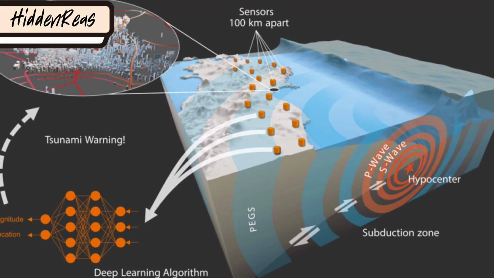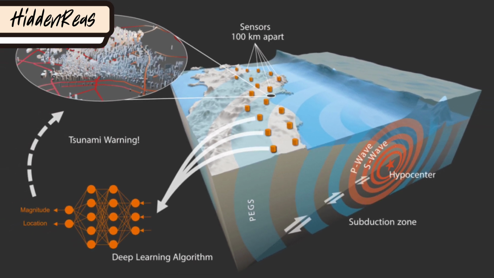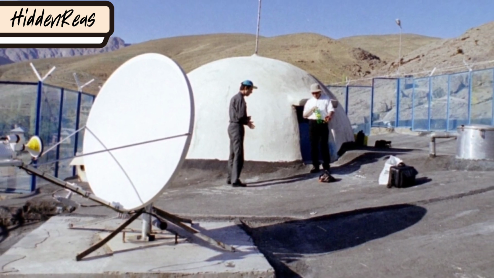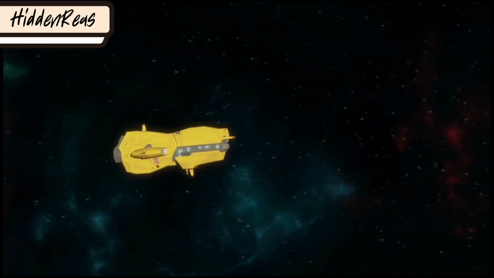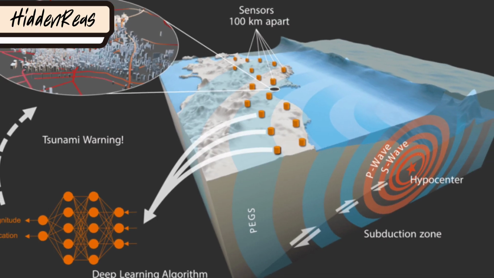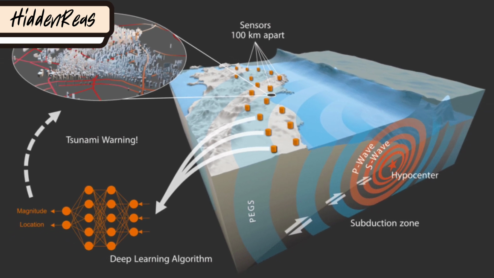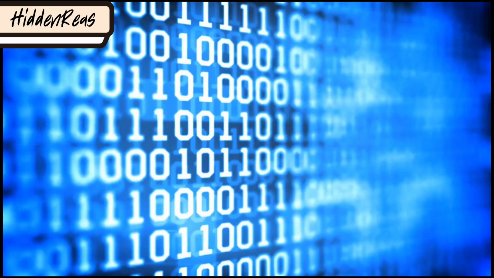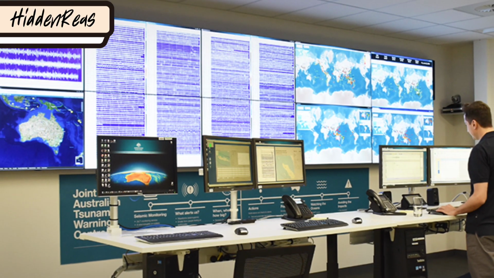One of the most common methods is by using seismic monitoring systems, which detect and record seismic waves generated by the earthquake. Seismic monitoring systems consist of sensors called seismometers that are placed on the Earth's surface or in boreholes. When an earthquake occurs, the seismic waves travel through the Earth's crust and are detected by the seismometers. The data from these seismometers is then sent to a central location where it is analyzed to determine the location, magnitude, and depth of the earthquake.